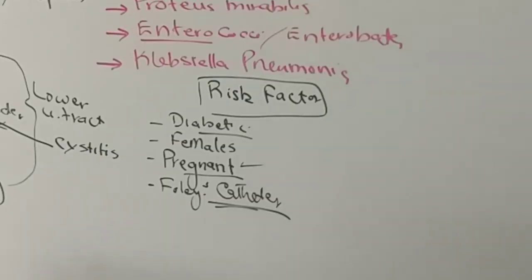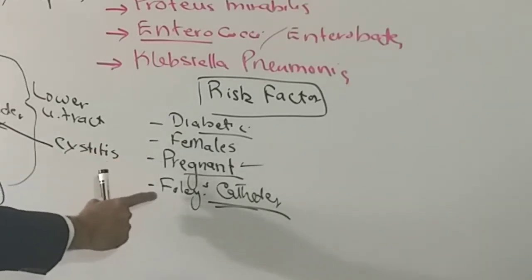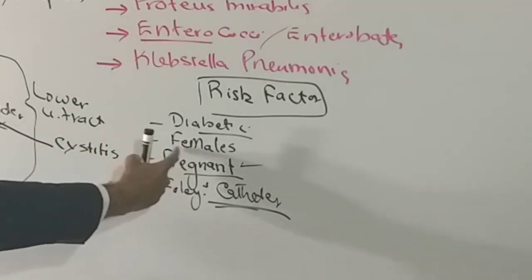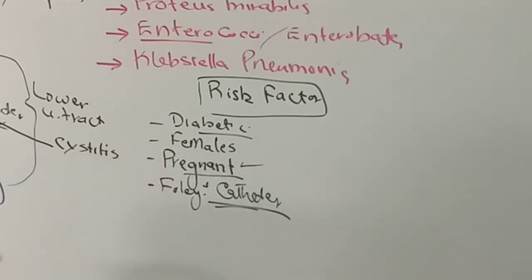So passing someone with the Foley's catheter will put them at a risk higher than others for development of the UTI. That is why pregnant patients are spared the Foley's catheter, because it ultimately results in development of the UTI, which isn't good not only for the patient but also for the baby or the fetus.